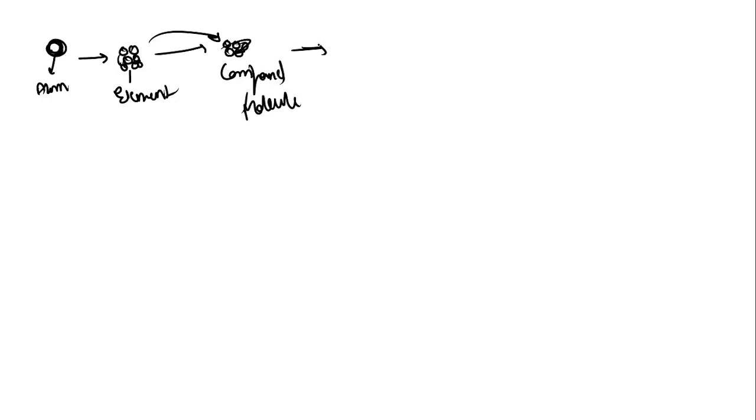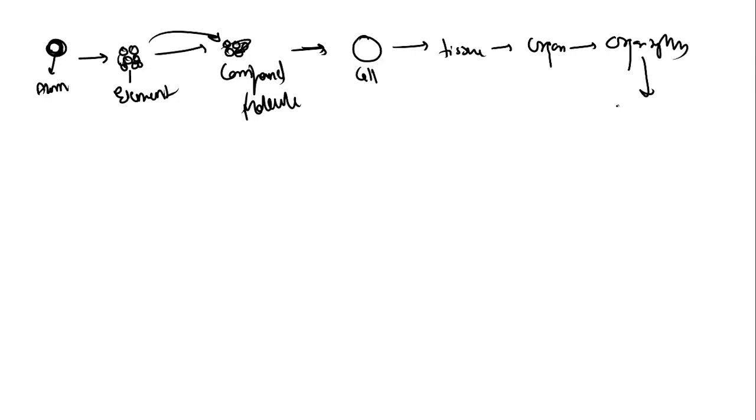Now these molecules will form a cell. Now these cells, if different types of cells join together, form tissue. All these tissues come together and form an organ. Many organs come together and form an organ system. Many organ systems come together and form a human or a living being, in the case of human, animal or plant.